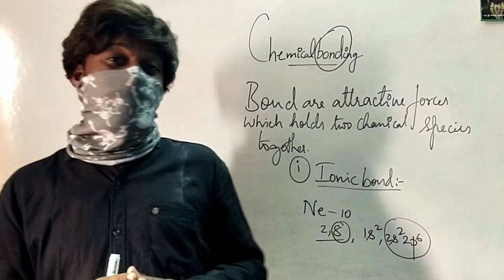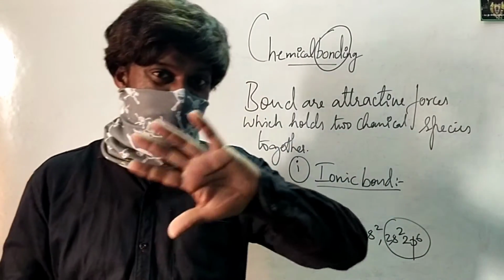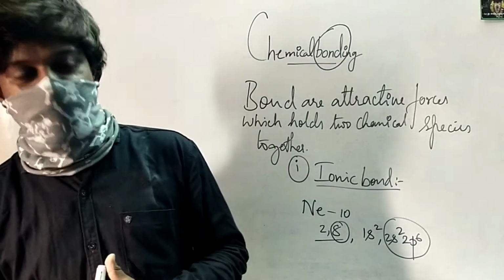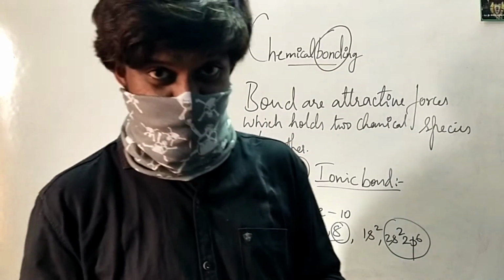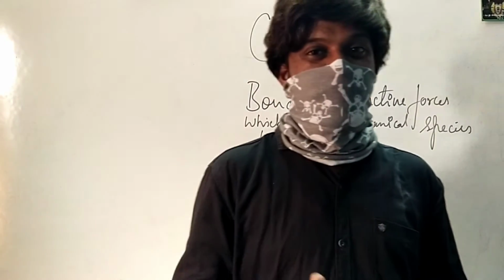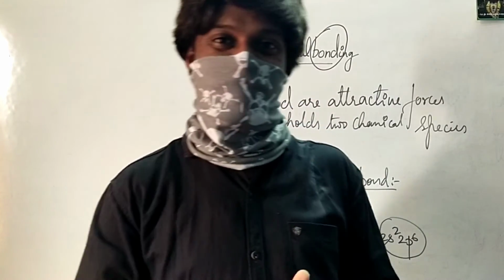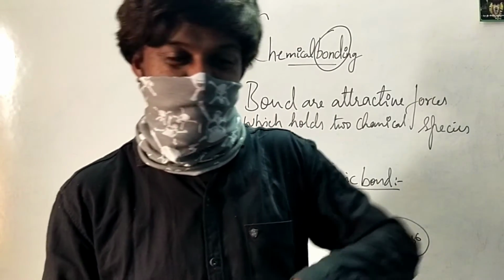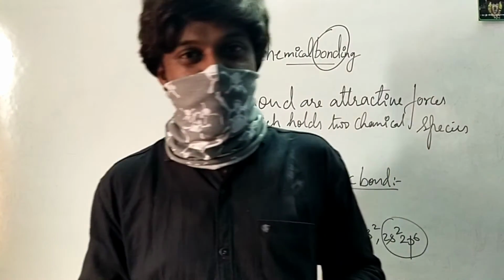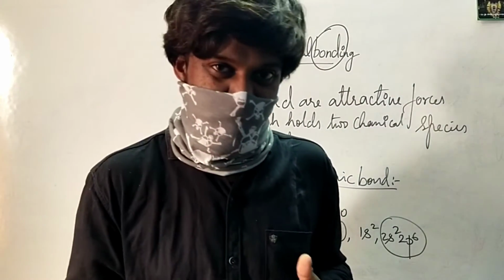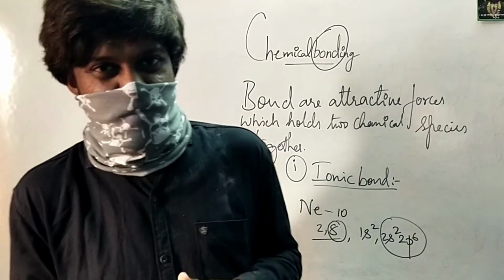Now, let us try to understand this noble electronic configuration a bit. You people like cricketers like Mahendra Singh Dhoni, like Sachin Tendulkar. You also like a lot of Bollywood heroes, Hollywood heroes, is it not? When you go and watch their film, what do you tend to do?